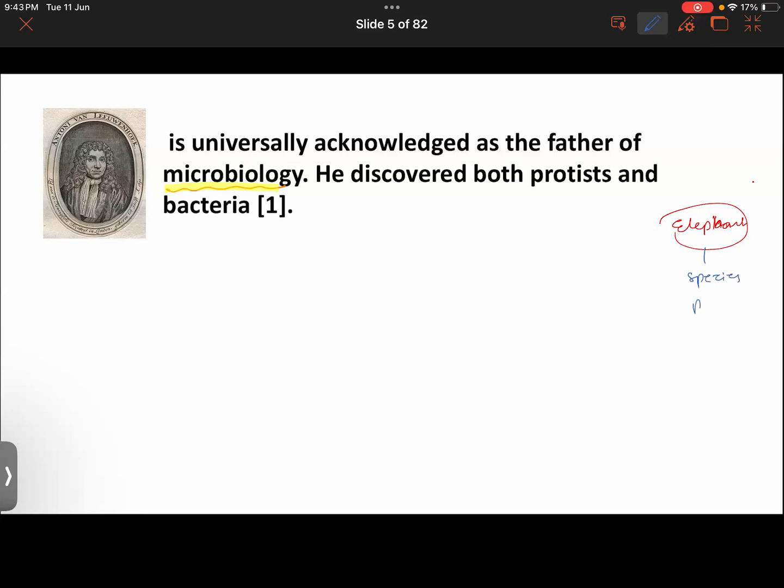What is the population of elephants? What are the behaviors of elephants? How did elephants evolve throughout time? What is the geographical division, in which part of the world they are found, etc. So you would be able to take help of lots of research papers, lots of books available today. But earlier what happened?